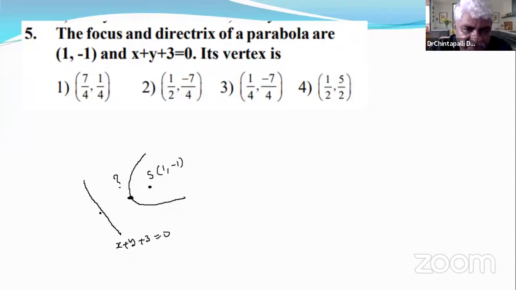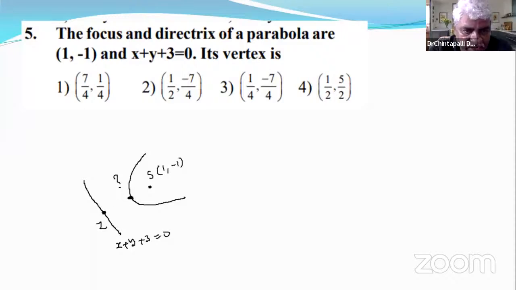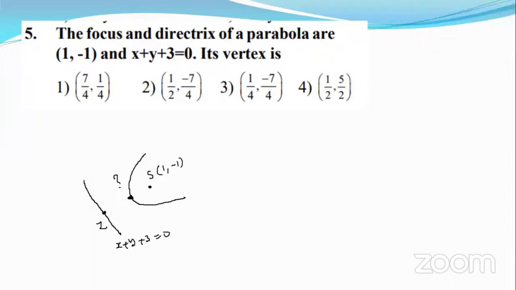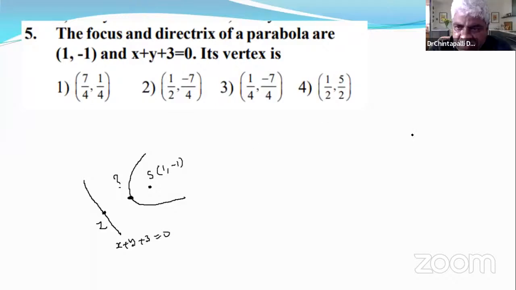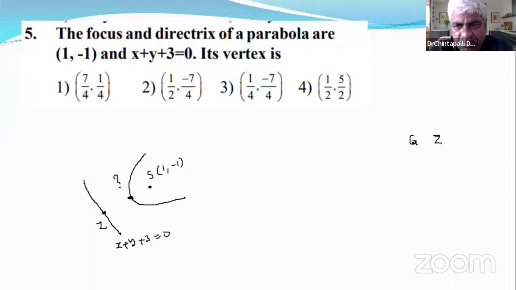The vertex is nothing but the midpoint of S and Z. Draw a perpendicular. This is Z, the foot of the perpendicular, and S is the focus. The midpoint of Z and S is the vertex, which we call A.